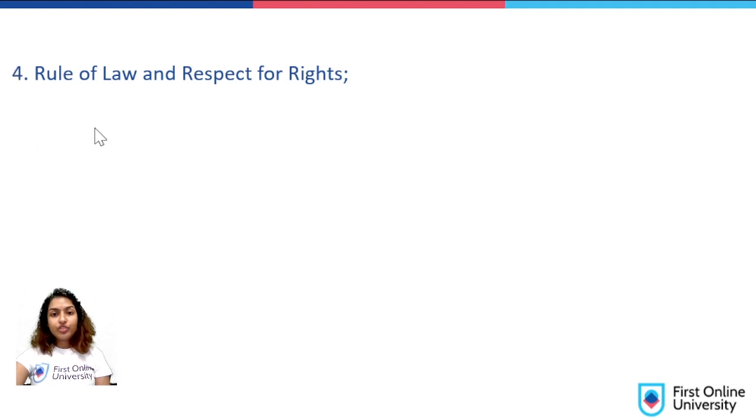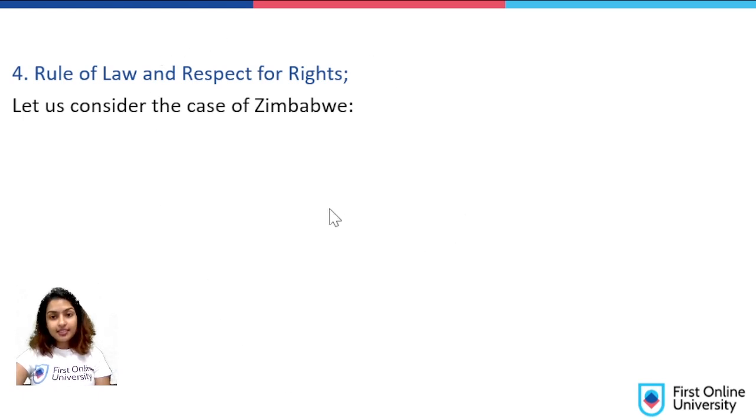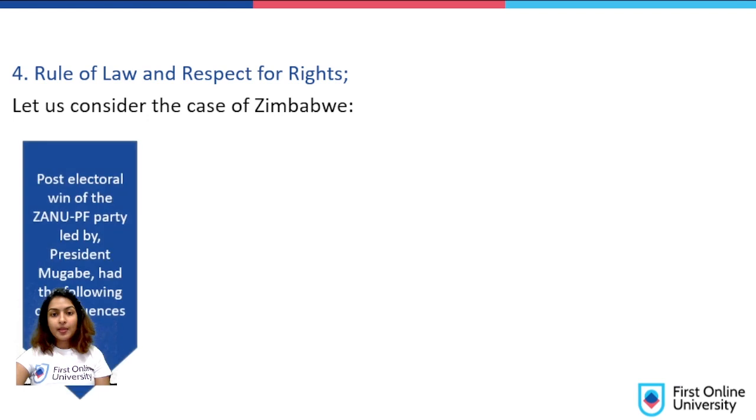Let's go to the fourth feature, rule of law and respect for rights. Let us consider this feature with the example of Zimbabwe. So let us see the scenario of Zimbabwe. Post-electoral win of the ZANU-PF party led by the President Mugabe had the following consequences. So after this particular party had won, let us see what happened.